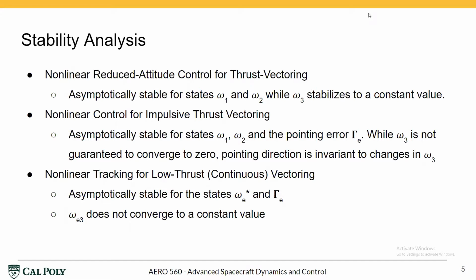Next, nonlinear control for impulsive thrust vectoring is asymptotically stable for states omega-1 and omega-2 and the pointing error gamma e, while omega-3 is not guaranteed to converge to 0, the pointing direction is invariant to changes in omega-3. Lastly, nonlinear tracking for low thrust continuous vectoring is asymptotically stable for omega e star and gamma e. However, the third component of omega e does not converge to a constant value like the pointing control maneuvers.